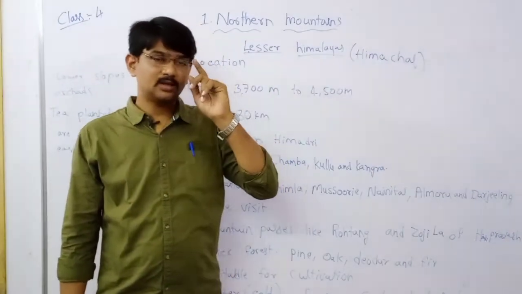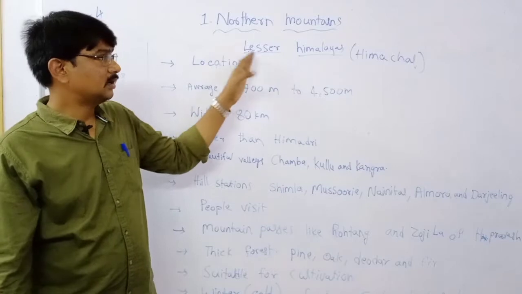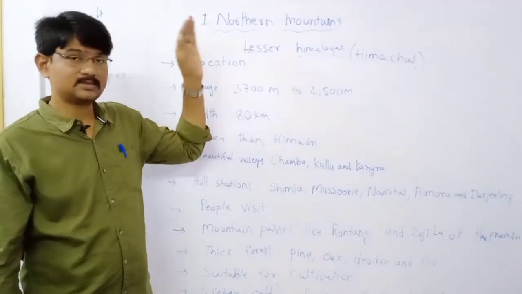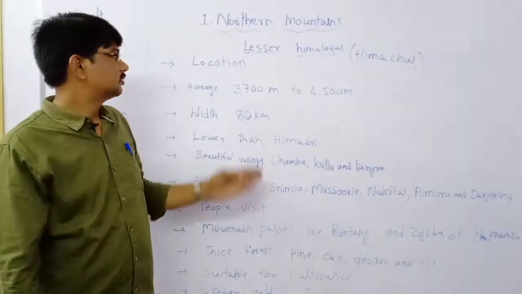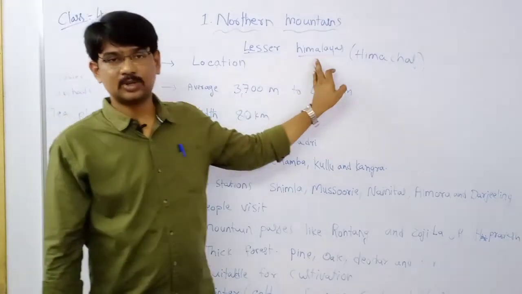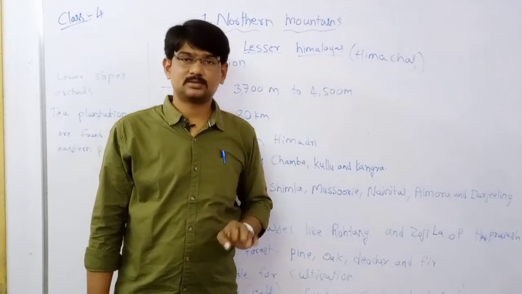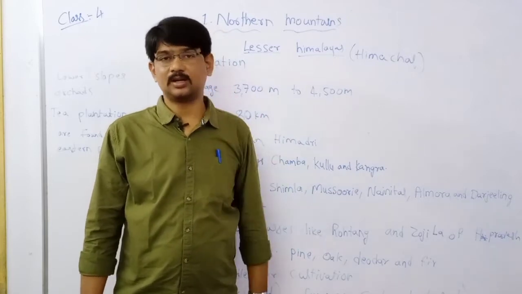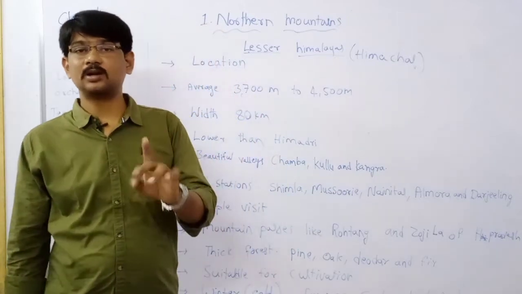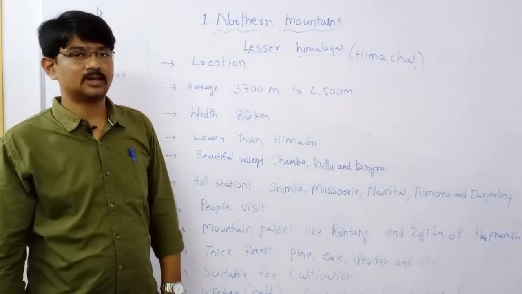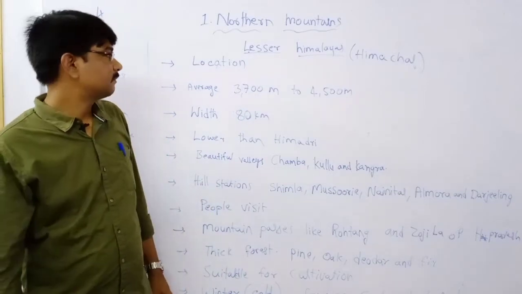In this class, let us discuss the lesser Himalayas, the middle Himalayas or the Himachal ranges. Three names are there, clear?